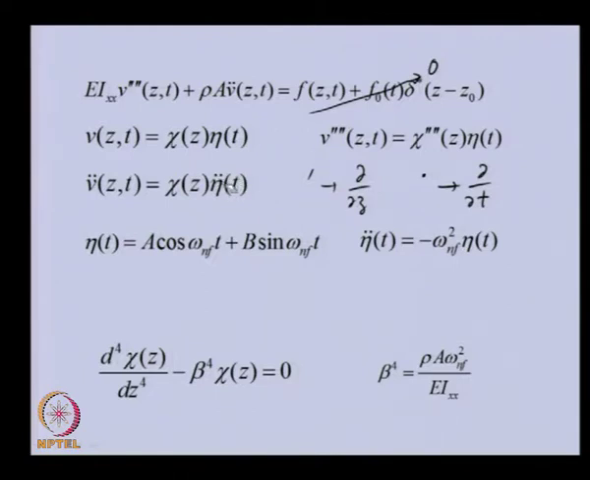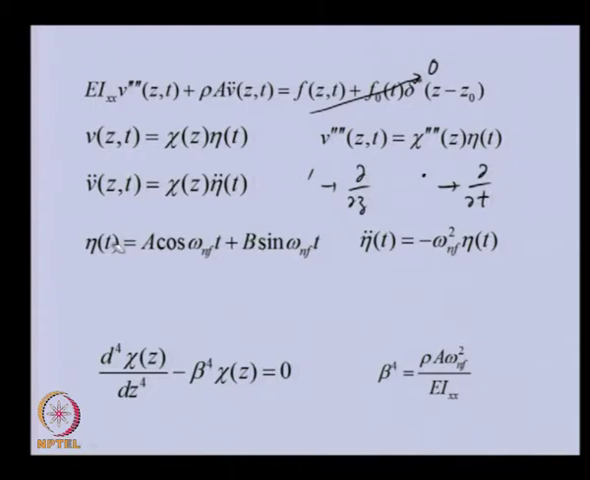Now, the harmonic function will have this form, in which this is the natural frequency of the system, and A and B are the constants to be determined from the initial conditions of the problem.